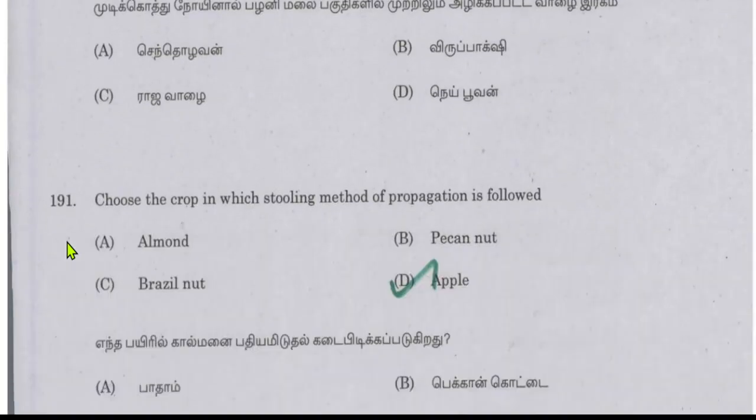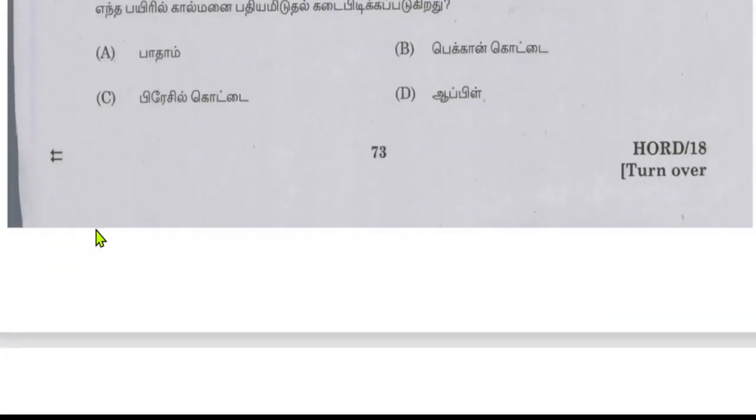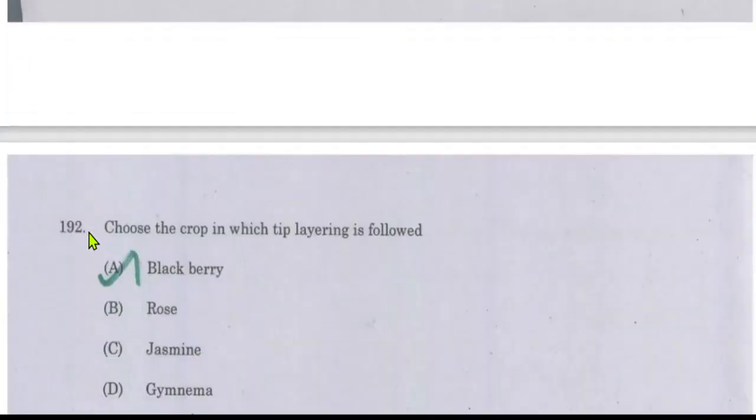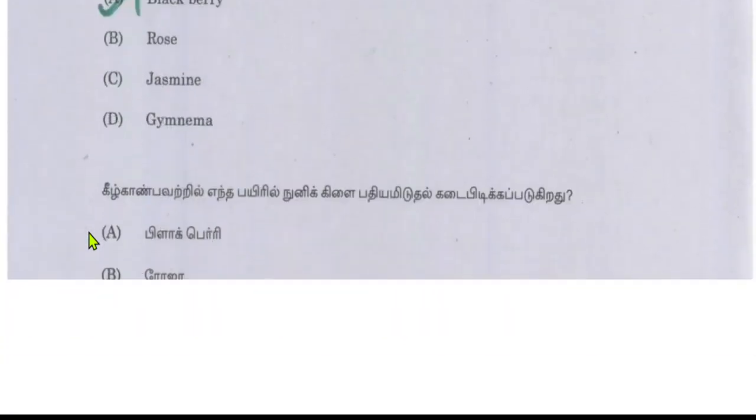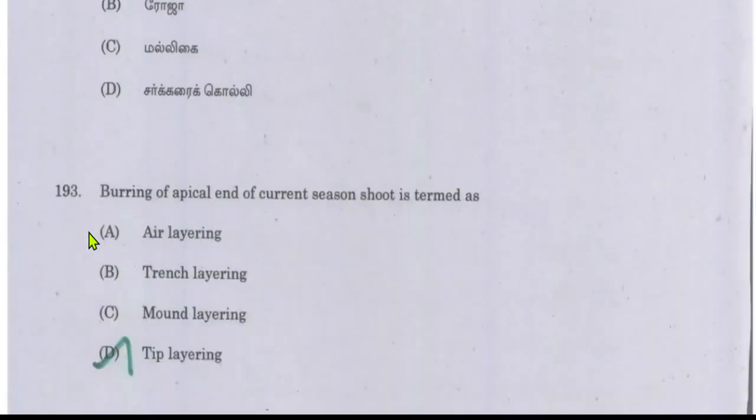Choose the crop in which the stooling method of propagation is followed. It is apple. Choose the crop in which tip layering is followed. Blackberry. We use tip layering. Burying the apical end of the current season shoot is termed as tip layering.